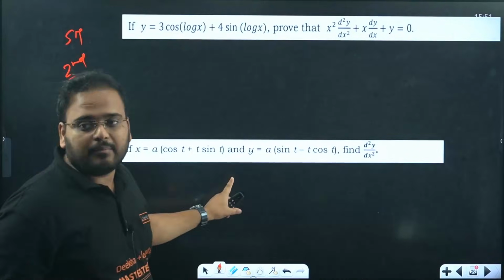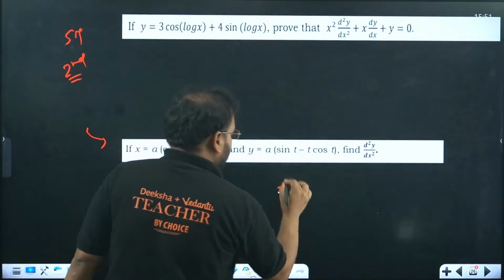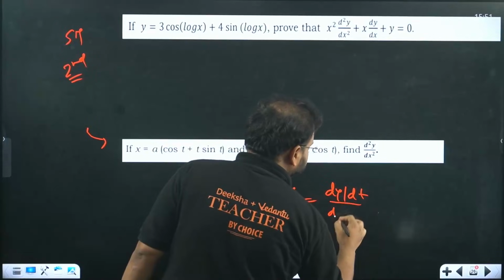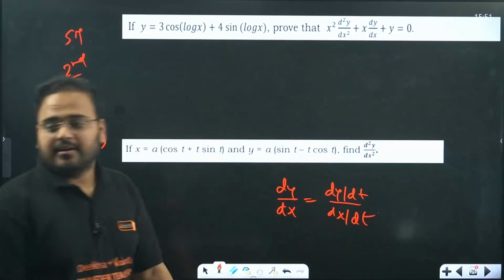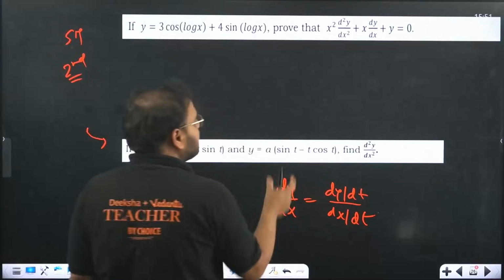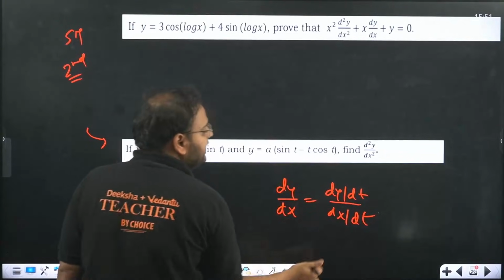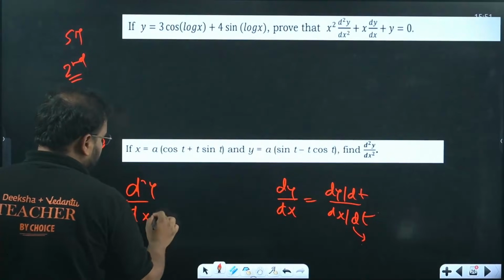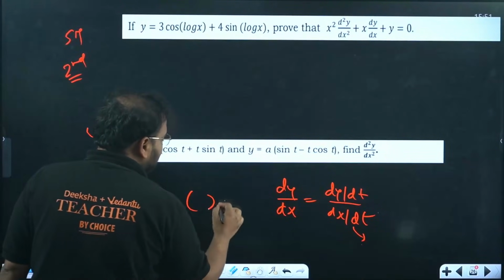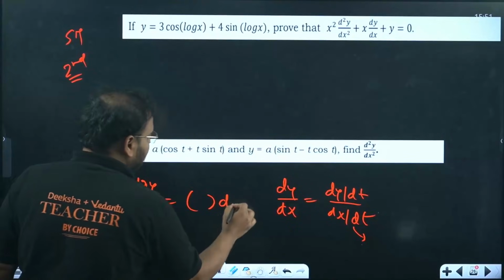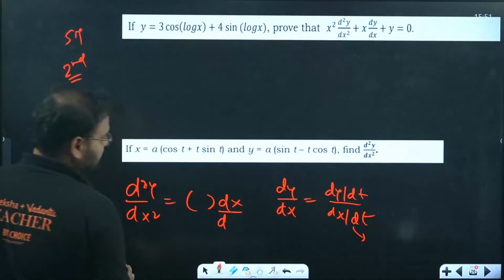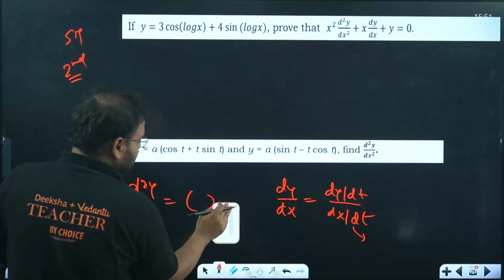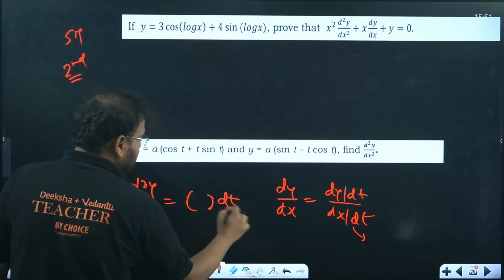This is using parametric form. Okay, differentiate first. In this you're going to find the derivative like this, dy/dx = (dy/dt)/(dx/dt), right? How do you find dy/dt? You can differentiate this part and this part separately. From here please find this value also, because when you are finding d²y/dx², you'll have something over here times dt/dx also.